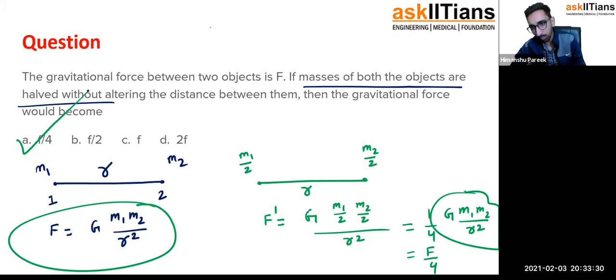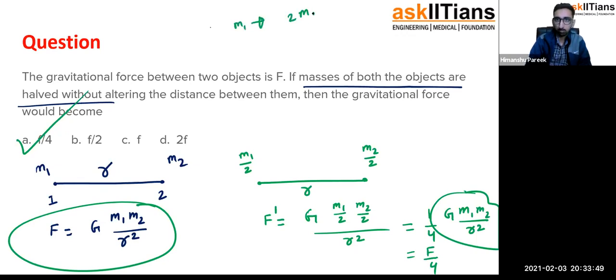Now these kinds of questions are always important because here we always have to check whether the product of masses is changing or not. Suppose somebody said in the same question that m1 is made 2 times its initial value and m2 is made half of its initial value. Calculate the new force.